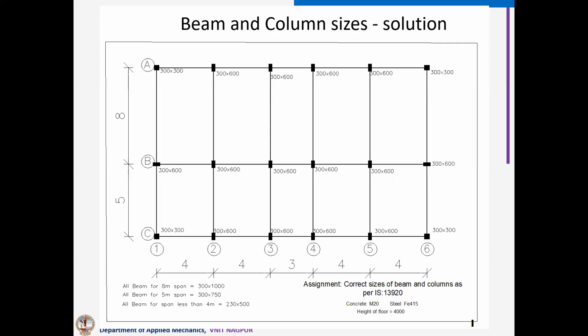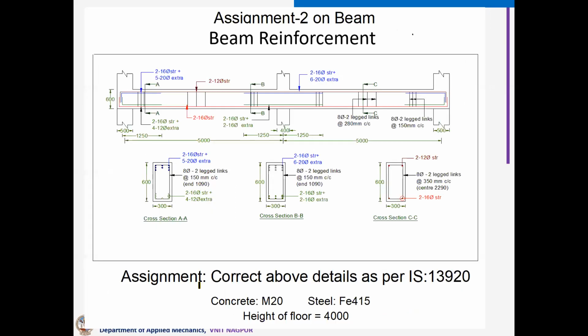You can see here now, 300 is the minimum width of column. Beam also, 230 has gone to 300, it is now 300 by 1000 and so on. So if somebody gives you some sizes, you should be able to modify it for IS 13920.